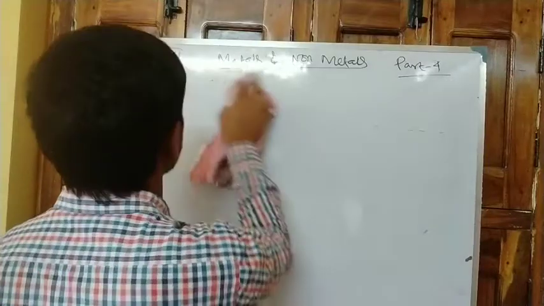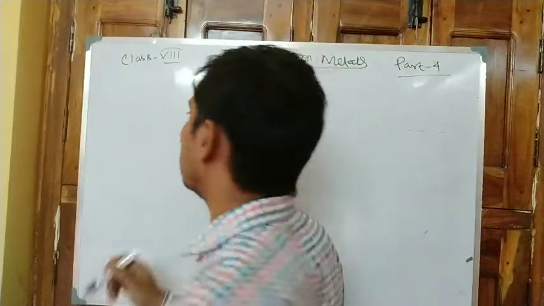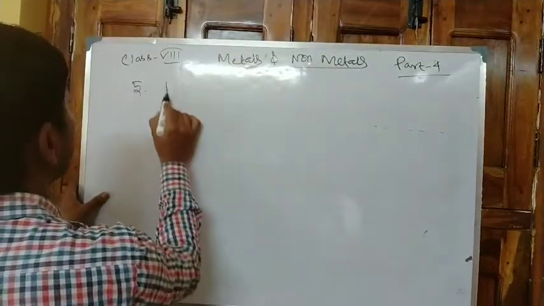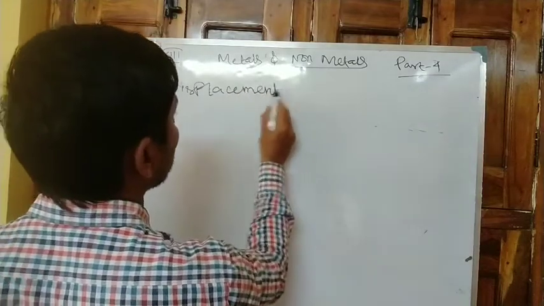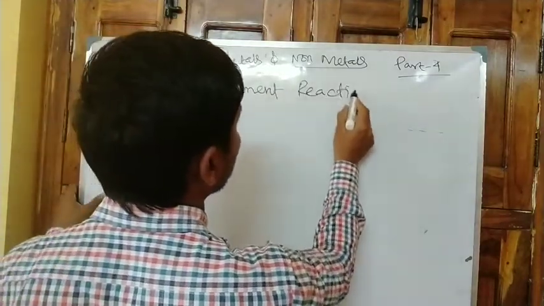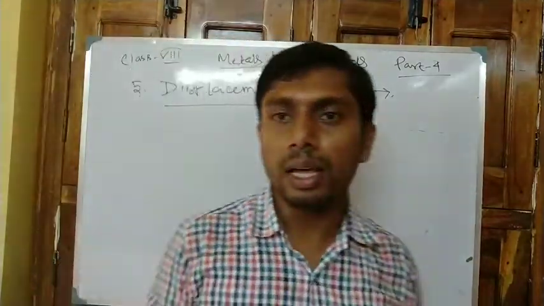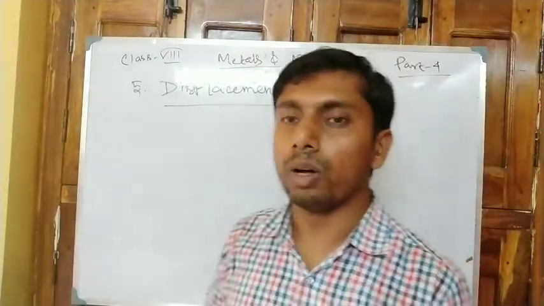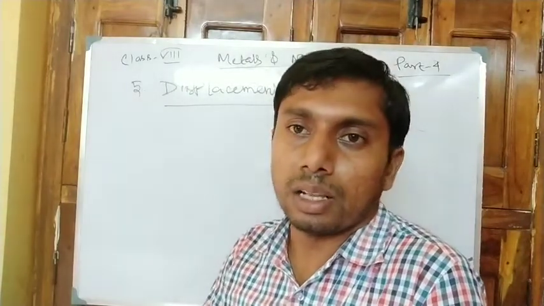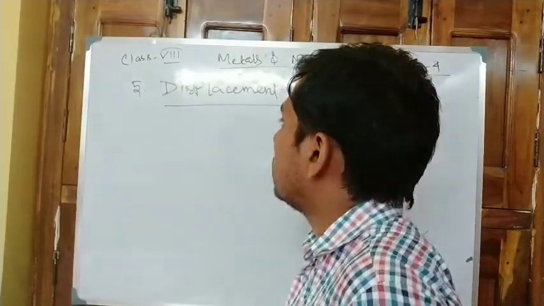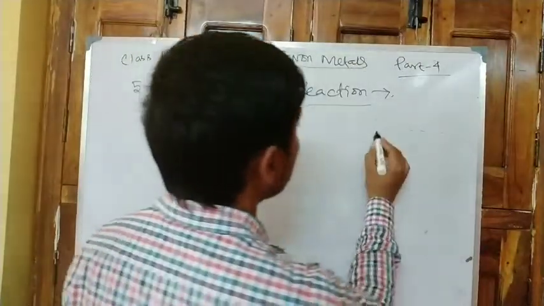Up to that we have discussed earlier. Now the next reaction, that is displacement reaction. So reaction number 5, that is displacement reaction. From the name displacement, here we have to know the potential or the activity of the metals and non-metals, which is known as the activity series. So what is the activity series?